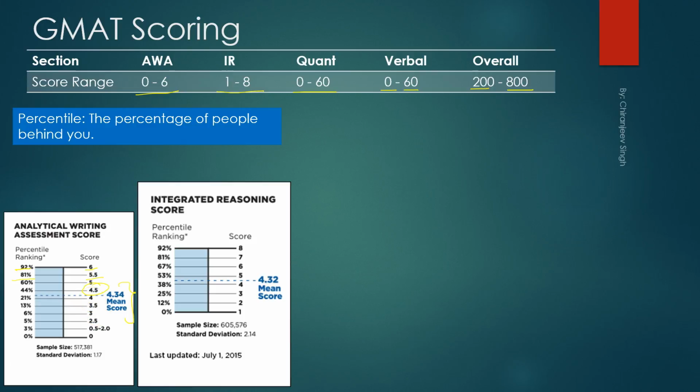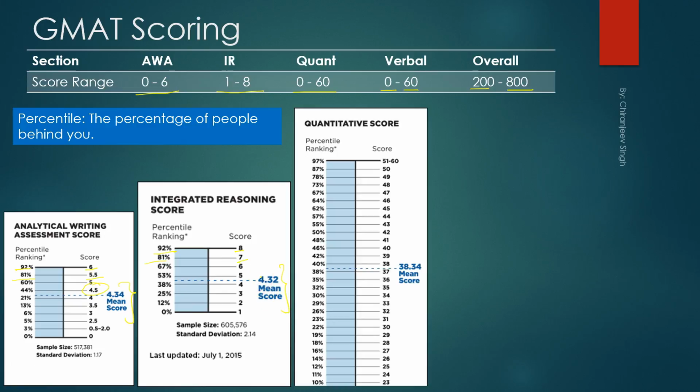Now in the integrated reasoning section, if you get a perfect 8, you get a 92 percentile. If you get a 7, you have an 81 percentile and so on. The mean score here is 4.32. In the quantitative section, if you score 51 to 60, though I haven't seen anyone score above 51, if you score a 51, you get a 97 percentile. If you get 50, then you have an 87 percentile and so on. And here the mean score is 38.34.